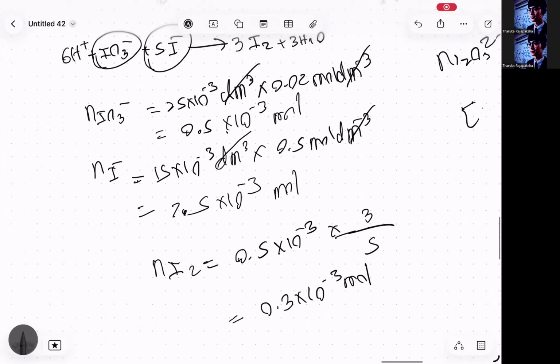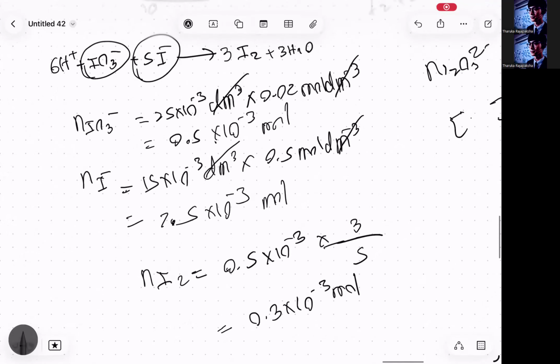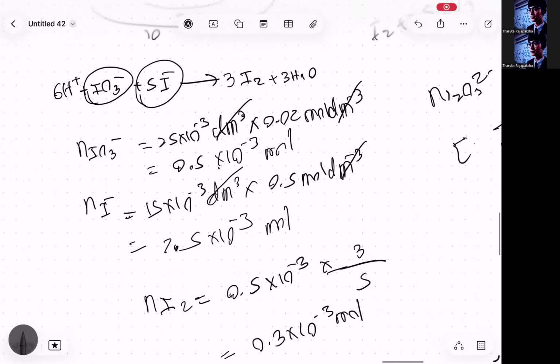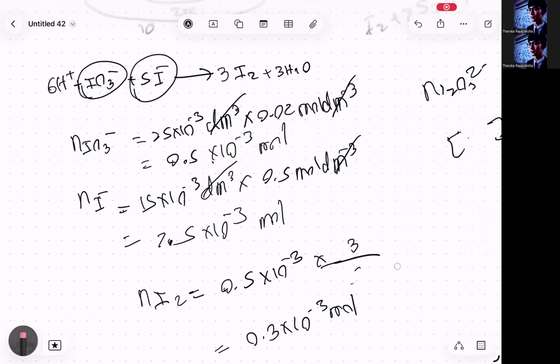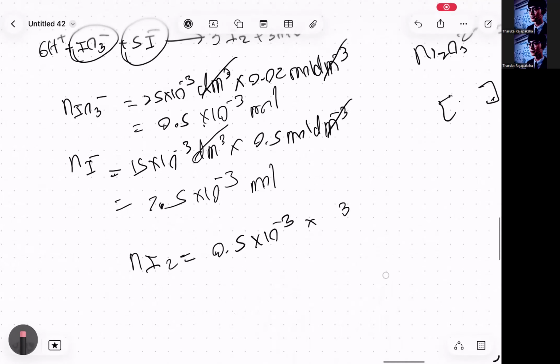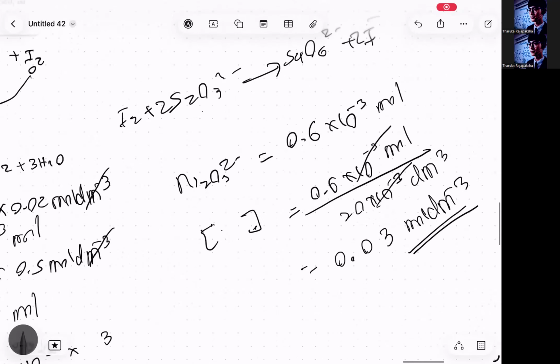The number of moles of I2 formed will be 0.5 10 to the power minus 3 multiplied by 3. Divided by 5, that's wrong. You can't divide by 5 again because that's for I minus. I'm taking the limiting reagent as IO3 minus, so therefore it's going to be 3 times. That's going to be 1.5 10 to the power minus 3 moles.